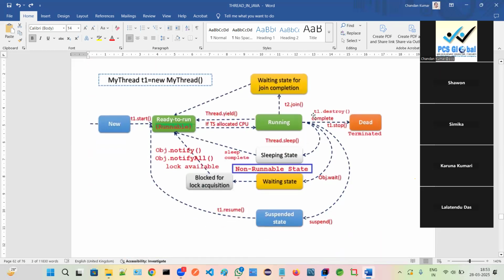Everyone will have to make short notes on the thread life cycle, each state: new state, runnable or ready state, running state, dead state, waiting state, sleeping state, blocked state, suspended state. All these you have to make short notes on. If you use examples, that is well and good. If you do not use examples, that is also fine, but make short notes, very neat and clean. Make a PDF as you shared earlier with me in the WhatsApp group. Any doubt, any question, anyone can ask me by unmuting yourself.